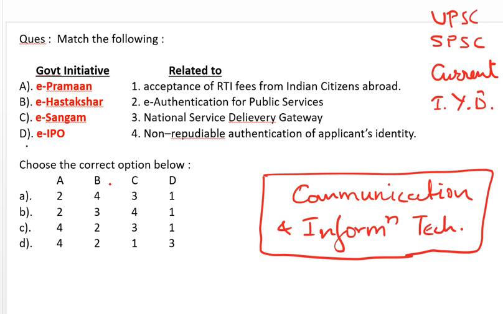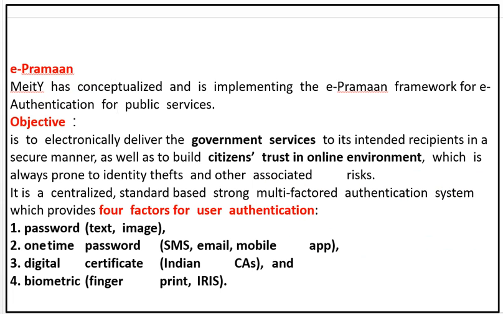So let's start: e-Pramaan, e-Hastakshar, e-Sangam. On the other side, it is given: acceptance of RTI fees from Indian citizens abroad. Which one is that? Is it e-Sangam, e-Hastakshar, e-Pramaan, or e-IPO? Or e-authentication for public services, which is that? National service delivery gateway, which is that? Non-repudiable authentication of the applicant's identity, which is which? Students generally don't know about this, so let's discuss it. So e-Pramaan: first here, it is given MeitY.